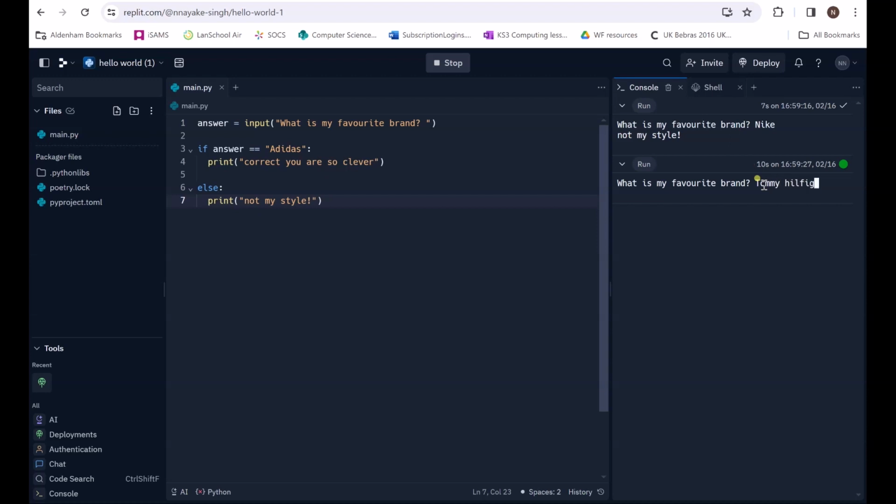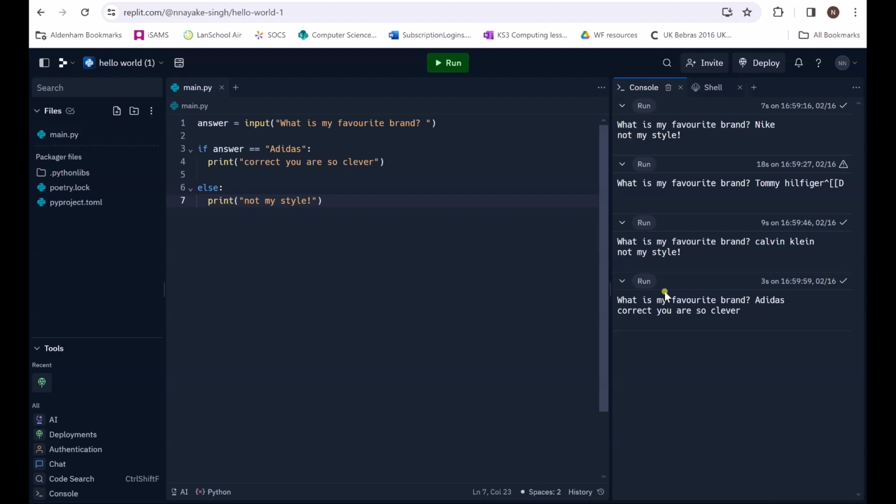I'm going to stop that and run that again because it started going crazy. So how about Calvin Klein? Something I can spell. This is why I'm not an English teacher. I can't spell. Not my style. But if I type in Adidas with a capital A, then it will say correct. You are so clever.